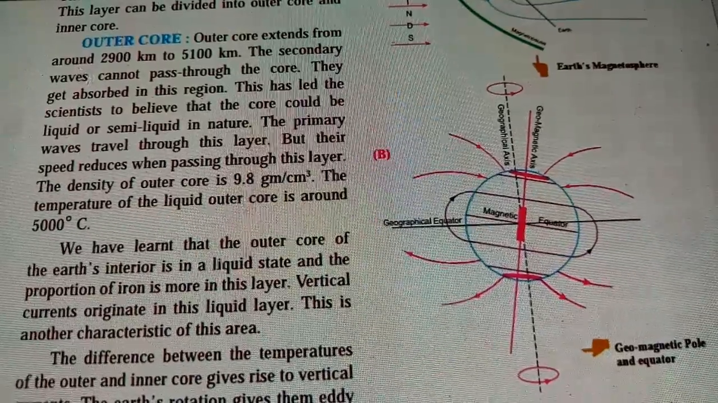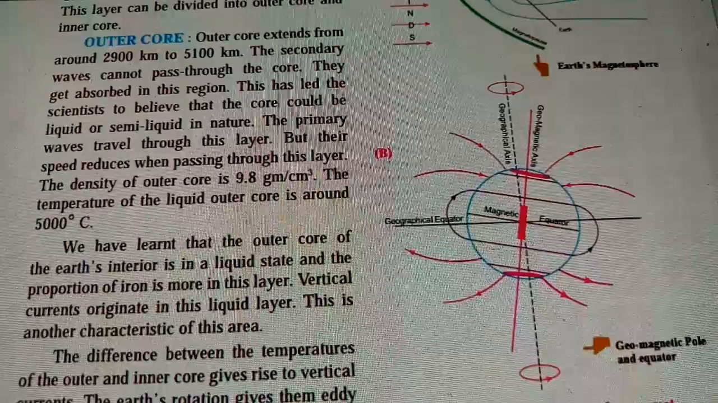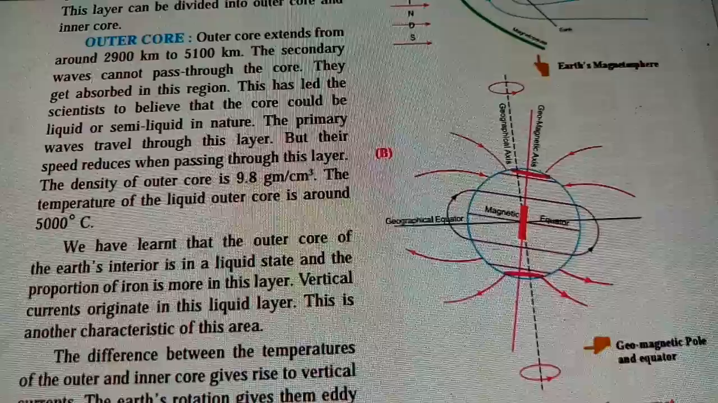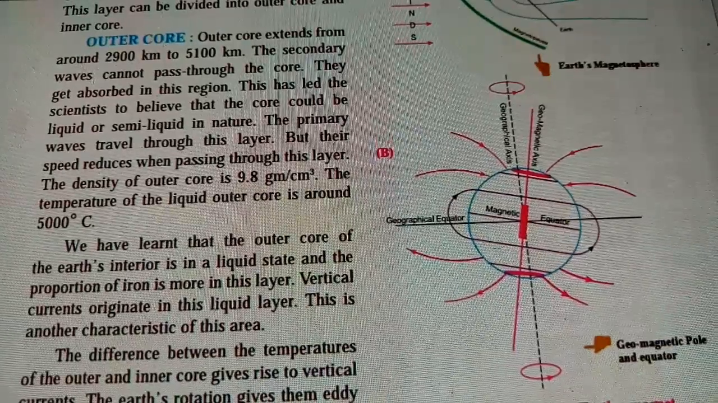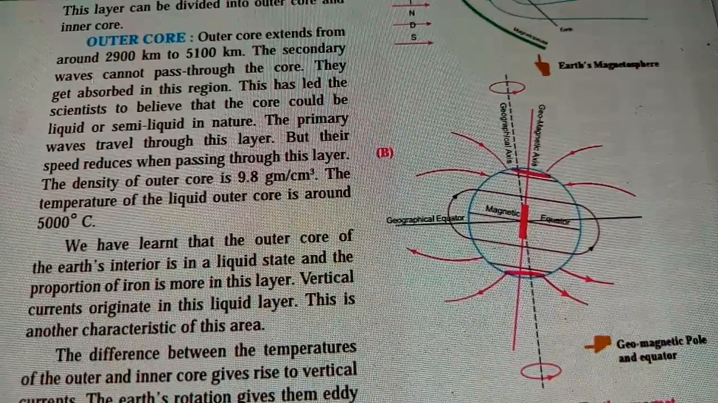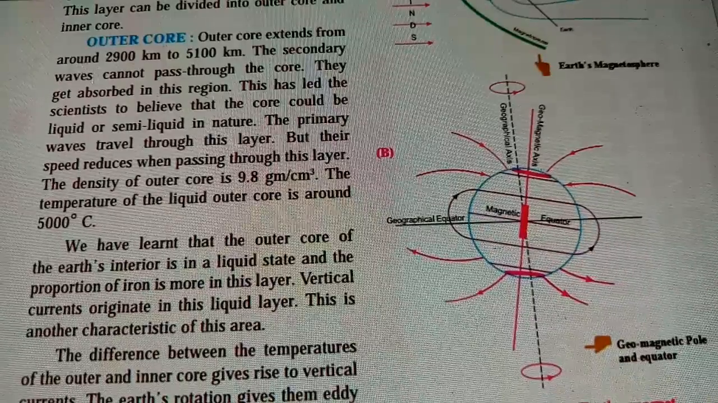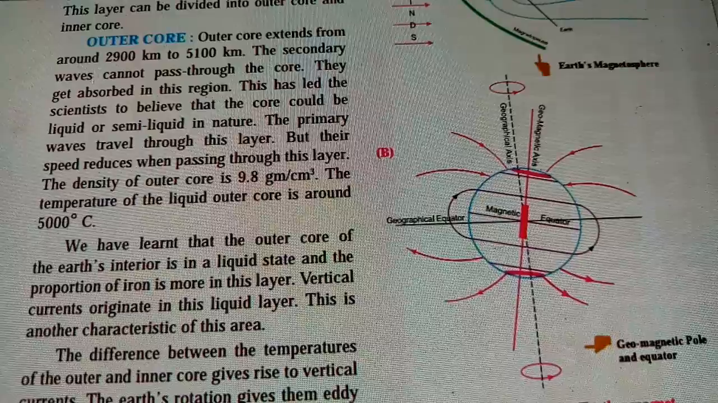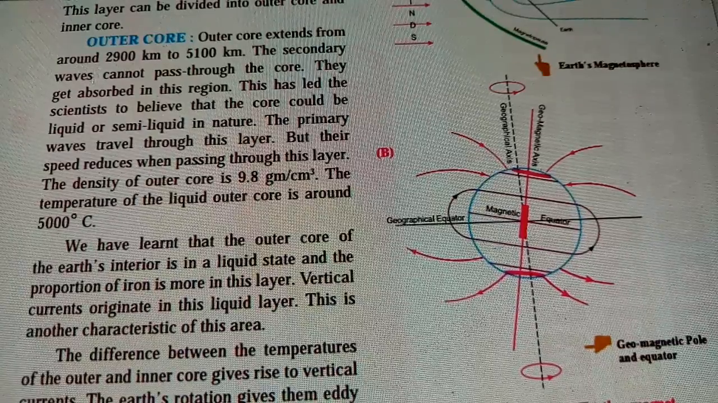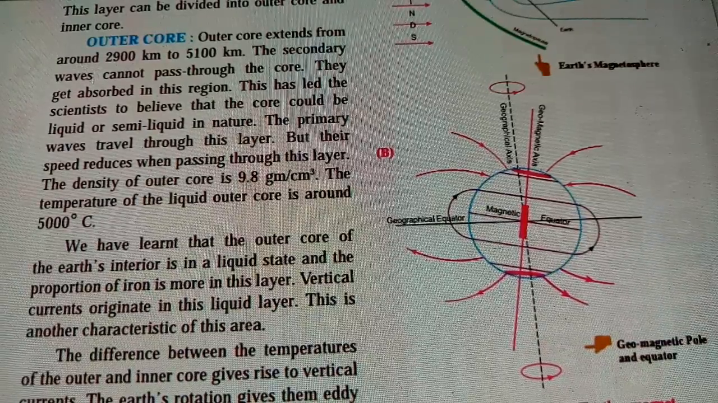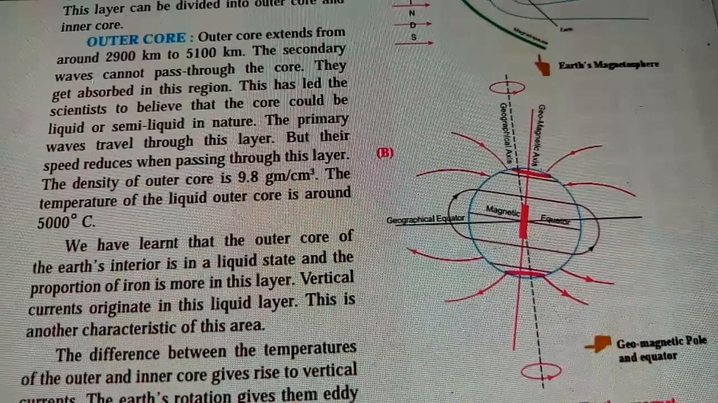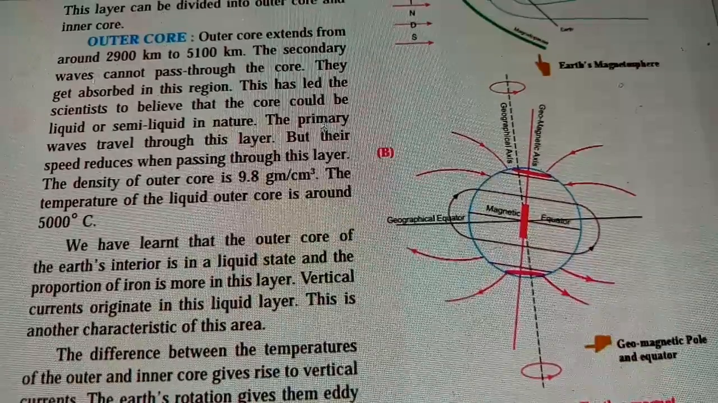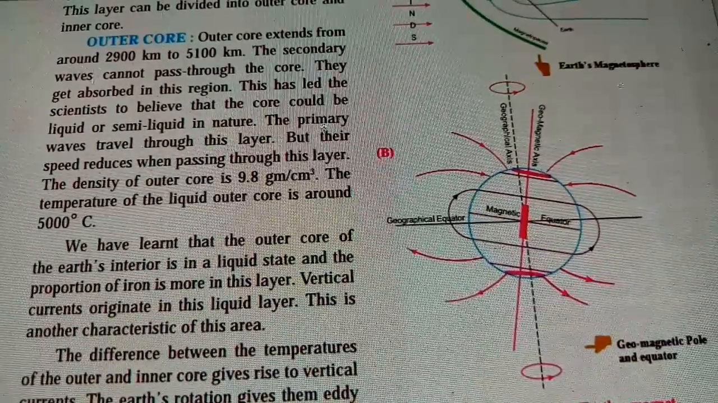First we will see the outer core. The outer core extends from around 2900 km to 5100 km. Secondary waves cannot pass through the core, meaning secondary waves cannot pass through the outer core. They get absorbed in this region. This has led scientists to believe that the core could be liquid or semi-liquid in nature. So scientists have researched that the waves are passing through liquid and semi-liquid material.